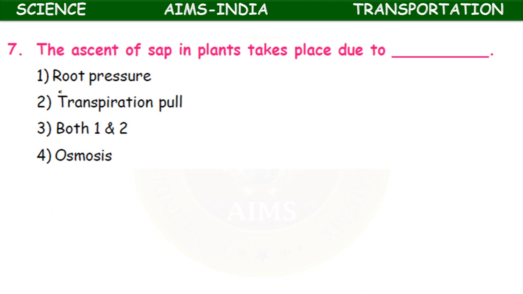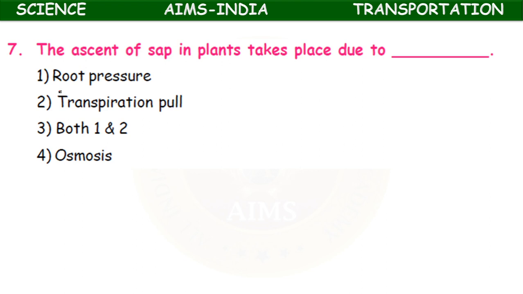The ascent of sap in plants takes place due to root pressure, transpiration pull, both root pressure and transpiration pull, osmosis. What is ascent of sap? The movement of water and mineral salts from roots to upper parts of the plant is called ascent of sap.